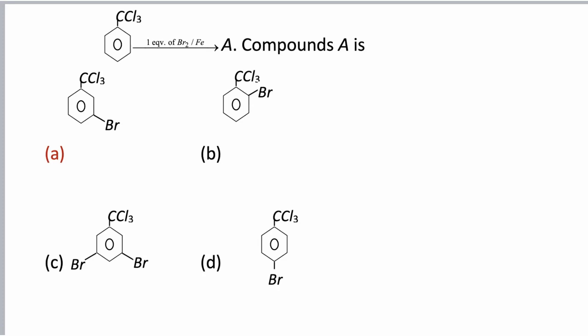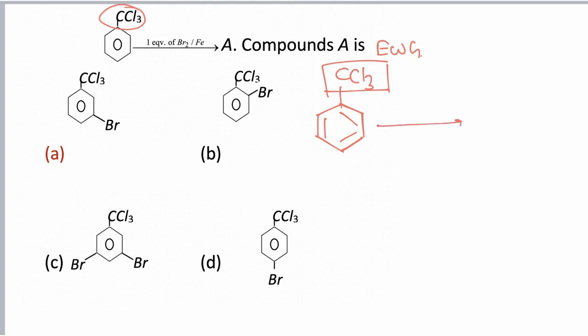In this question, we have to find the product of the given reaction. Now the CCl3 group is attached on the benzene ring. CCl3 shows reverse hyperconjugation, due to which it withdraws electrons from the ring. An electron withdrawing group is present, and if an electron withdrawing group is present, then it is meta directing. So the new bromine will be attached at the meta position.